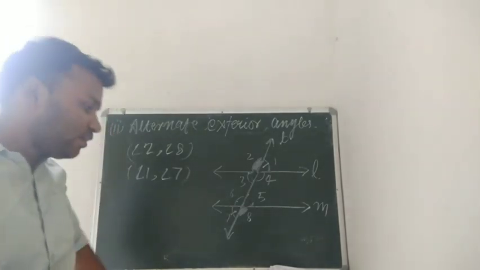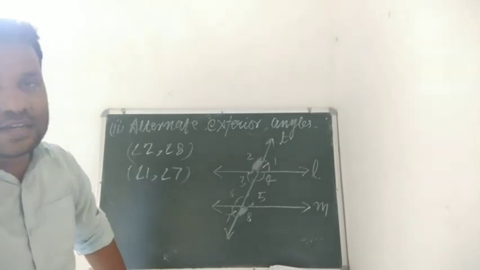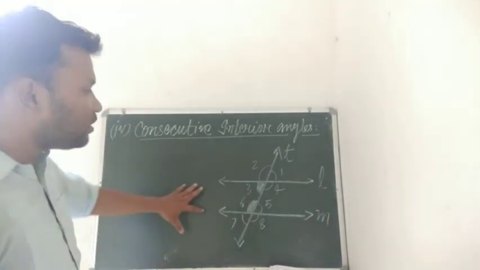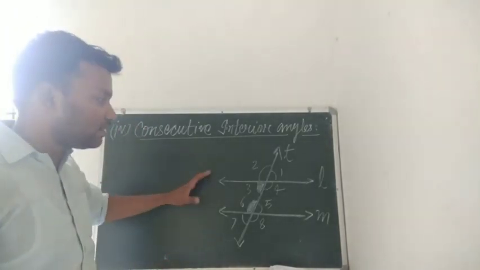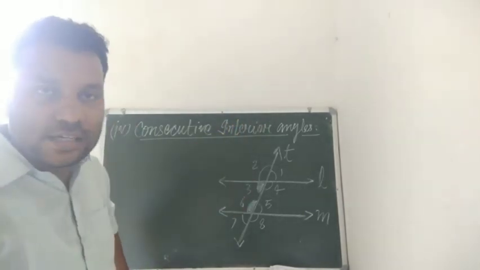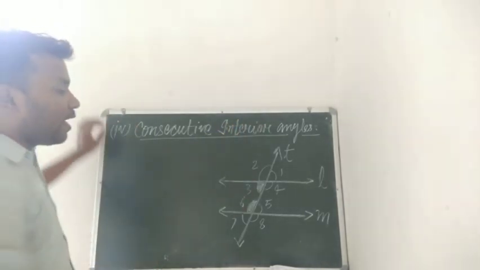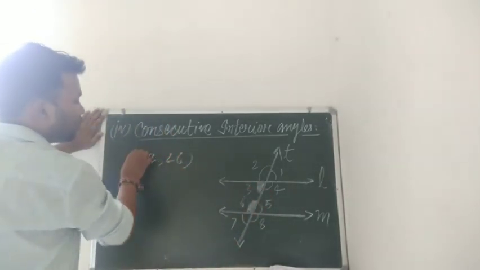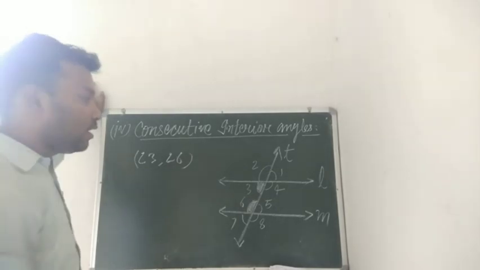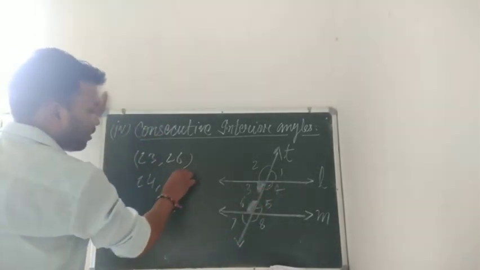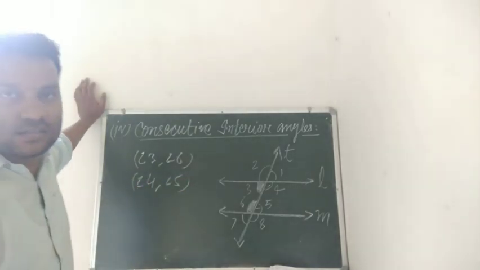After that, we will talk about consecutive interior angles. What are consecutive interior angles? In this figure, you can see again we have two parallel lines L and M, and there is a transversal T which is cutting both the lines at distinct points. Then, in this case, angle 3 and angle 6 will make a pair of consecutive interior angles, and angle 4 and angle 5 will also make a pair of consecutive interior angles.